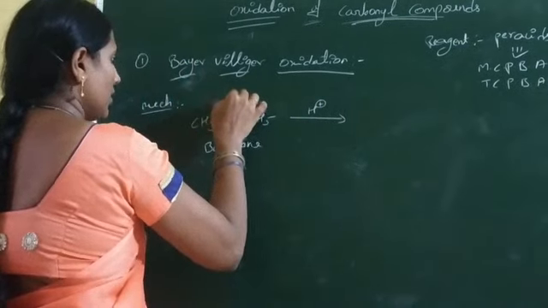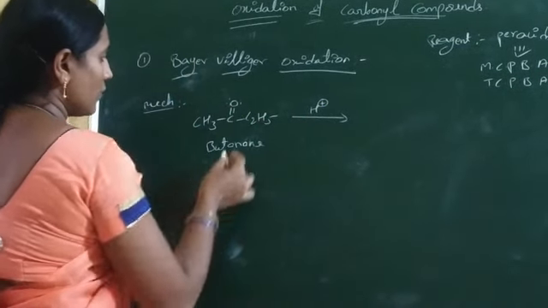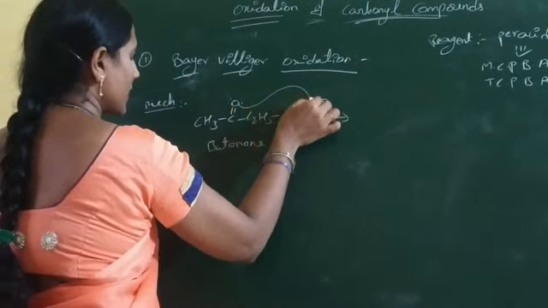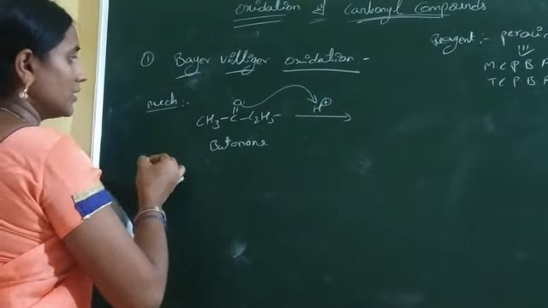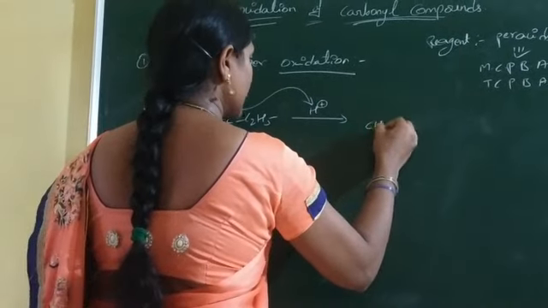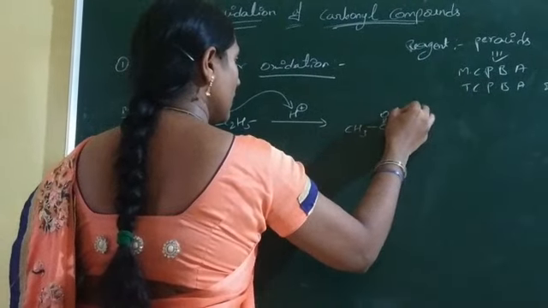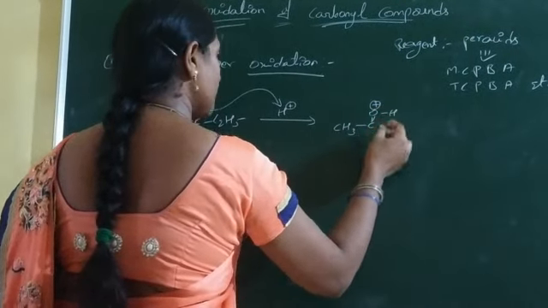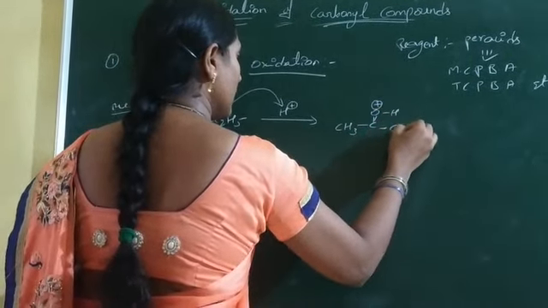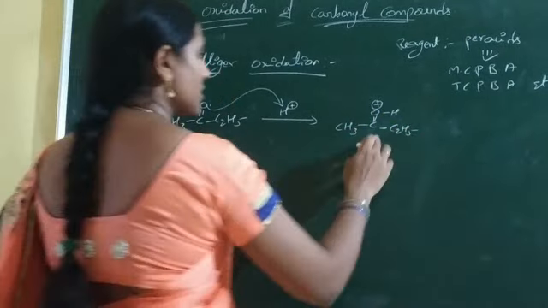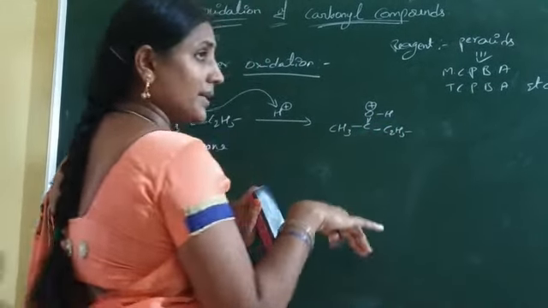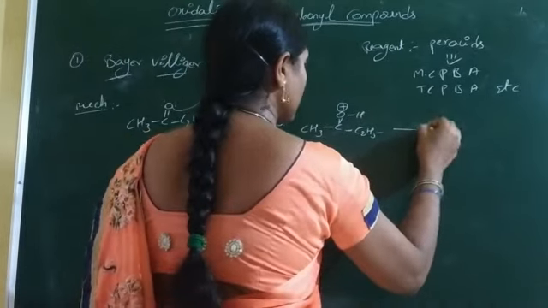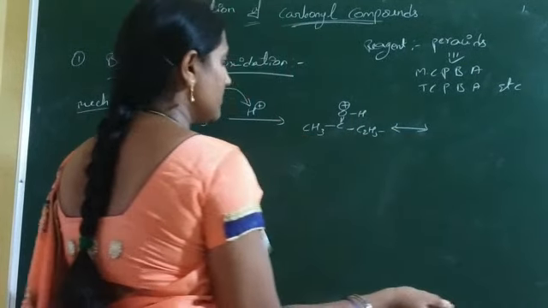The oxygen has two lone pairs of electrons, and one lone pair abstracts the H plus ion to convert to an oxonium ion, CH3C double bond OH with positive charge on oxygen, and C2H5. This oxonium ion is unstable compared with a carbocation. This reaction is reversible.